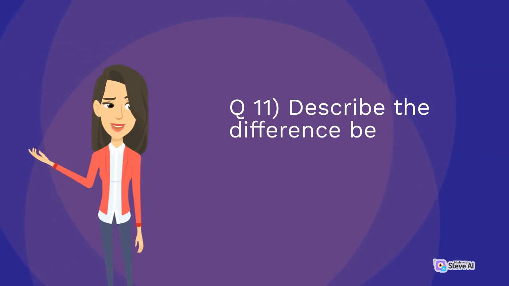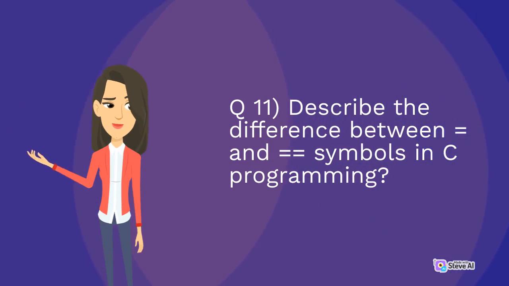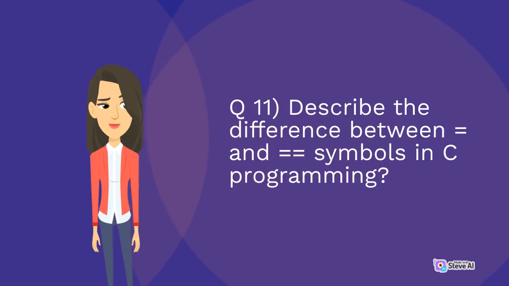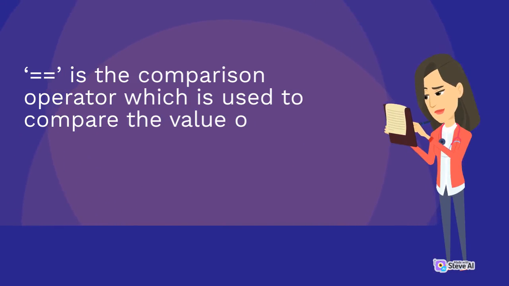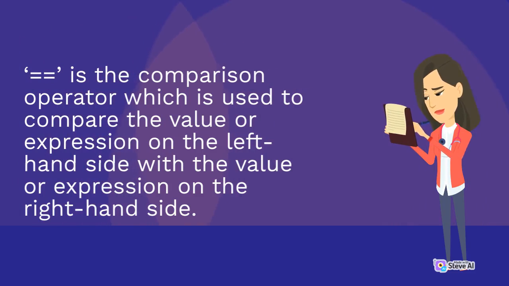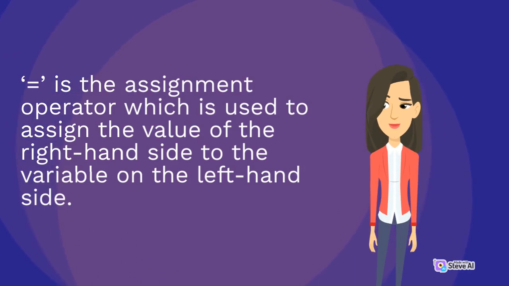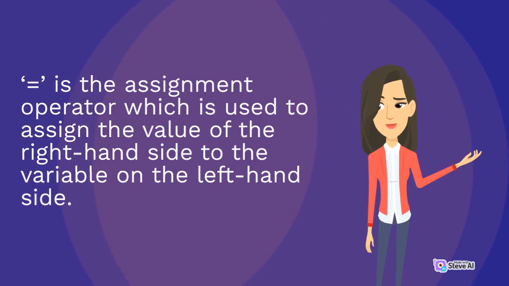Q11. Describe the difference between the == and = symbols in C programming. == is the comparison operator which is used to compare the value or expression on the left-hand side with the value or expression on the right-hand side. = is the assignment operator which is used to assign the value of the right-hand side to the variable on the left-hand side.